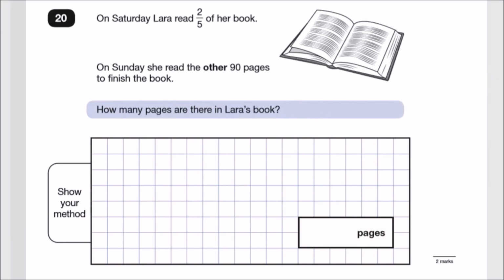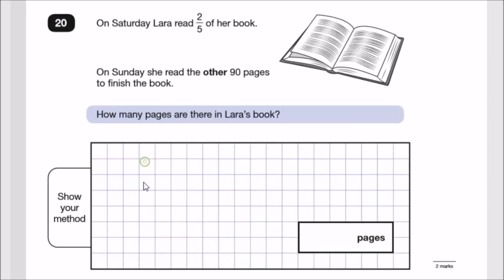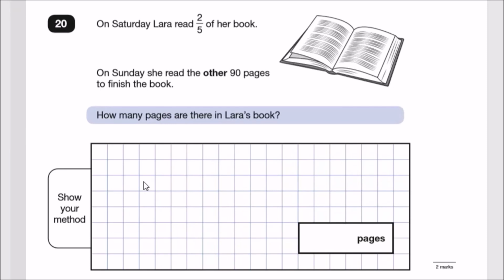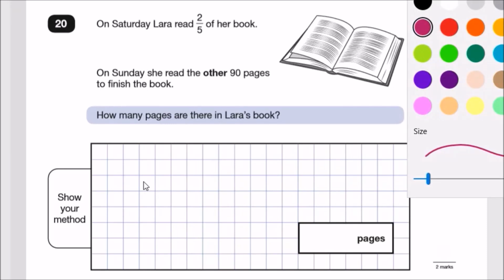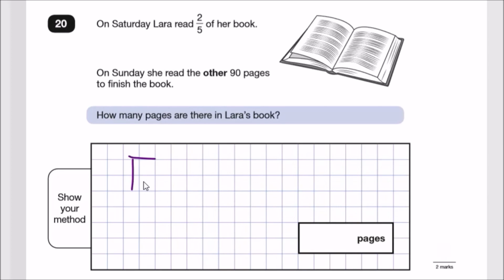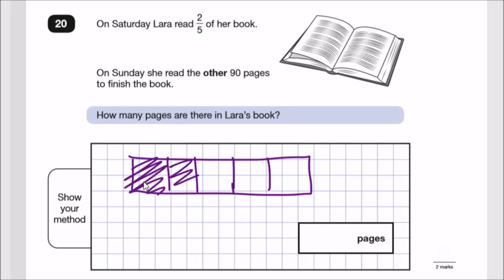Okay, so let's think of it like this. Let's just split the book into, I don't know, 5 parts here, just to make it easy. So I'm going to pick a different color now. So 5 parts. So 2 here, and then 2, and then 3 here. She's already read 2/5, so this and this. However, she said the other 90 pages, so this must represent 3/5, because that's the remainder. So these lot represent 90 pages.